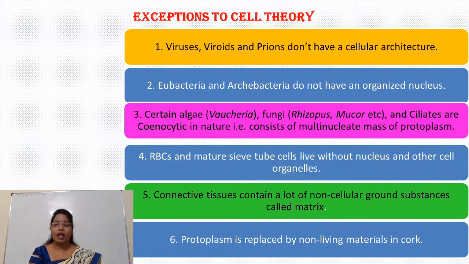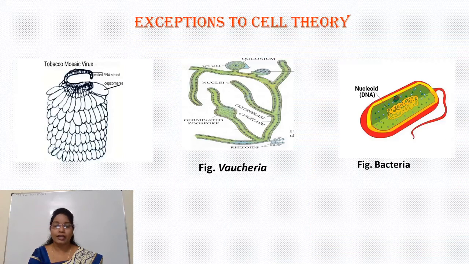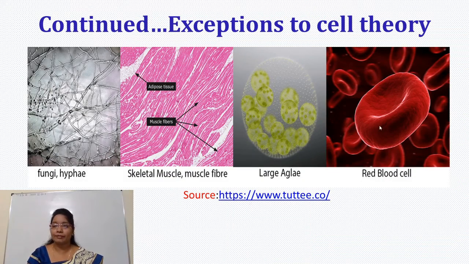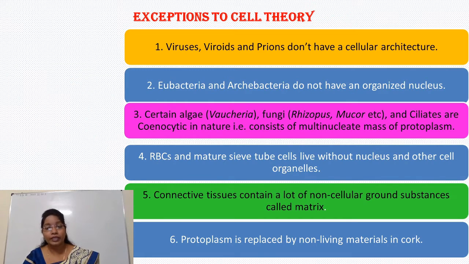Then RBCs and mature sieve tube cells live without a nucleus and other cell organelles. Let's see the photographs. These are the RBCs, red blood cells. They don't have a nucleus and cell organelles. This is one exception to cell theory. The next exception is that connective tissues contain a lot of non-cellular substance called matrix.